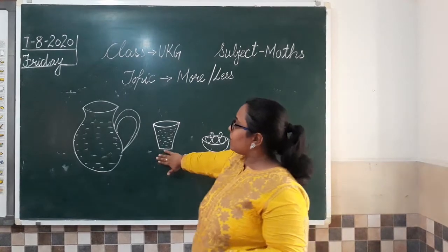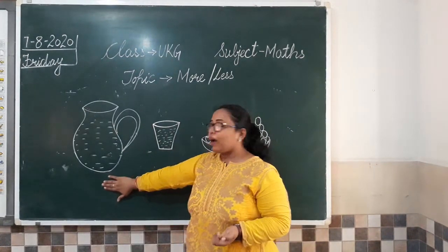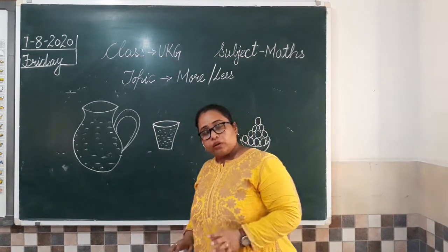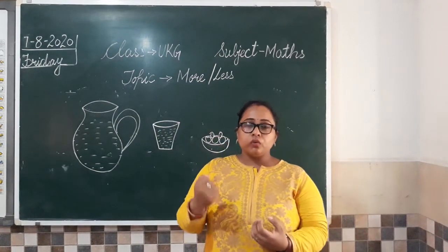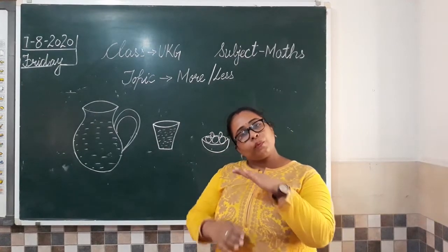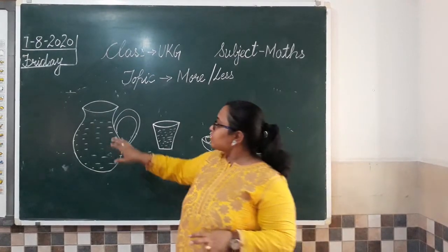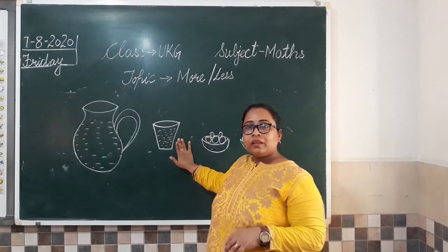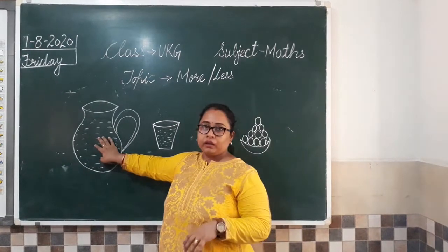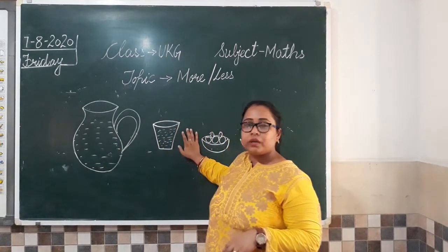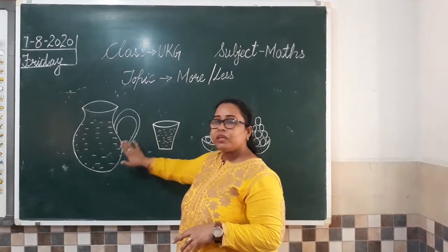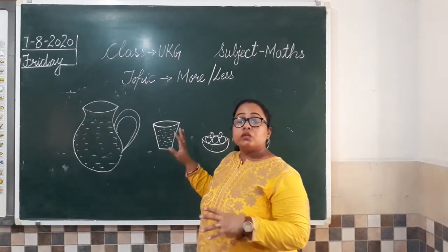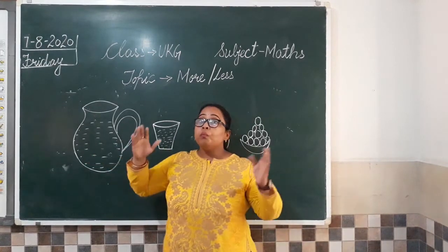Now moving to one example which I have drawn here. I have a jug of water. Water का एक जग है, बड़ा जग होता है which we use to serve water. उसको मामा ने पूरा fill कर दिया. So is this water equal to the water we have in the glass? जो जितना पानी जग में है, क्या वो water जो ग्लास में है उसके equal है? Are they both having equal quantity of water? No, they are not. So the jug is having more water.